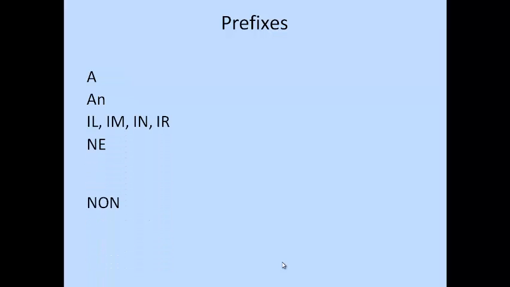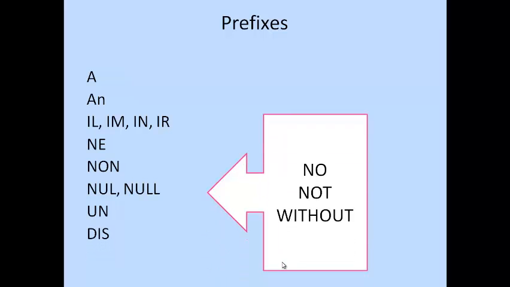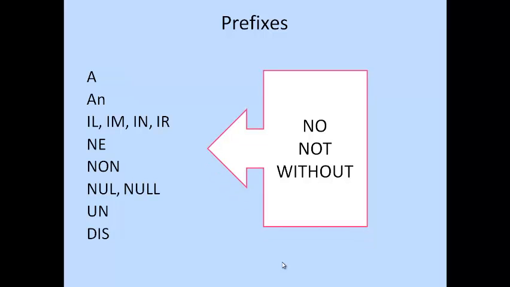Our happy learning classroom. This is prefix based happy vocabulary class. In this class, we are talking about some vocabulary that starts with some prefixes which have negative meaning. Let's see some prefixes: a, an, il, im, in, ir, non, null, and these mean no or not or without.